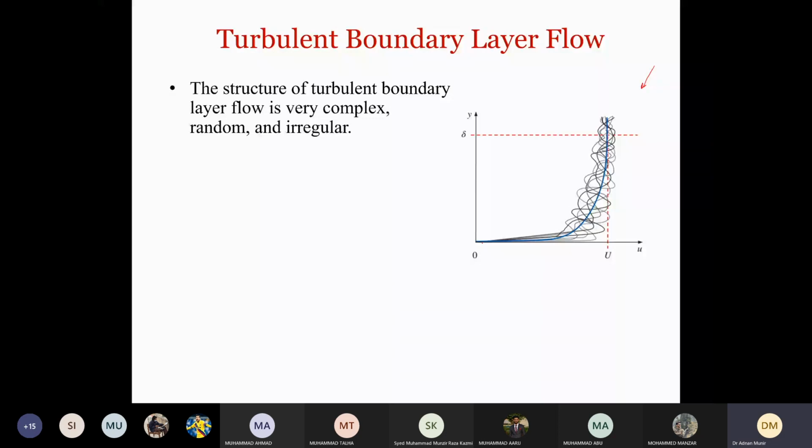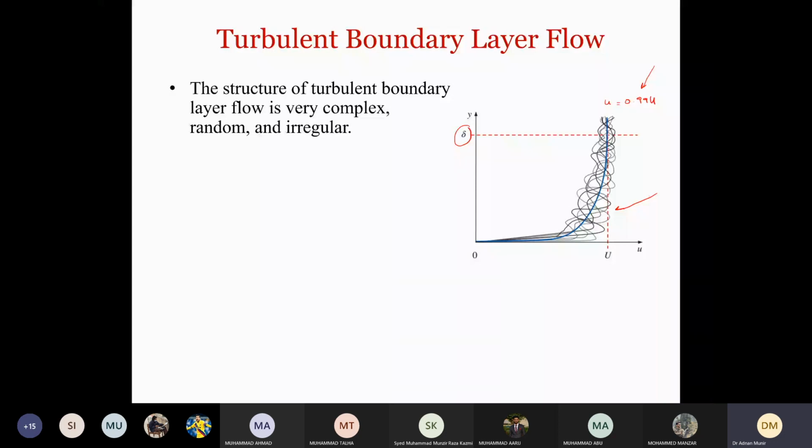So this is a flat plate. On our y-axis, we have the distance from the flat plate. This is the boundary layer thickness of this velocity profile, where u is 0.99 U, right? And then you can see here that in this velocity profile, if we have a number of particles flowing past, all those particles will be following a very complex, random, and irregular path.